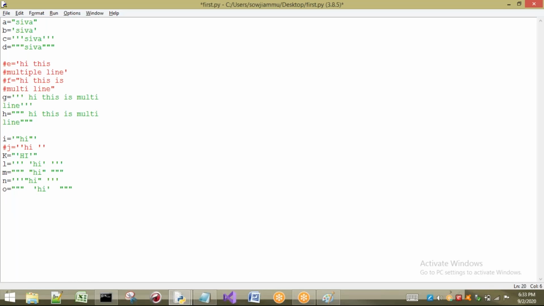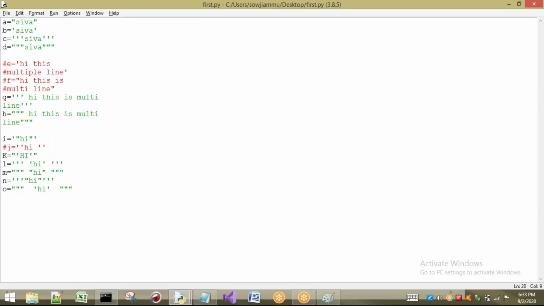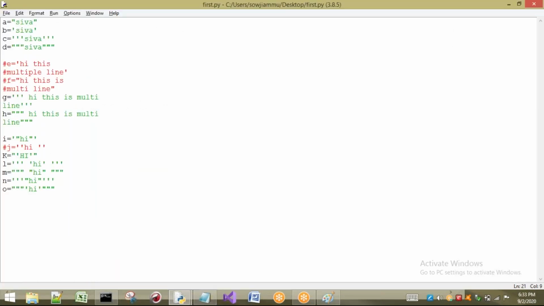Here no problem. Is there any problem to take that one? No. The reason is double quotes is different, triple quotes is different, triple single quotes is different. Will we get any error here? It is not possible to get an error. The reason is that here your interpreter clearly sees 3 single quotes, so it opens with 3 single quotes and ends with 3 single quotes. In between it can observe that it is closing double quotes and opening double quotes, no problem. Here also no problem. Even if you don't give any space, there is no problem. So these are the different cases